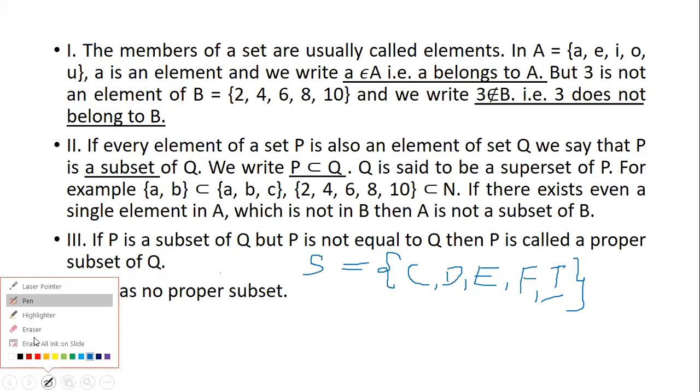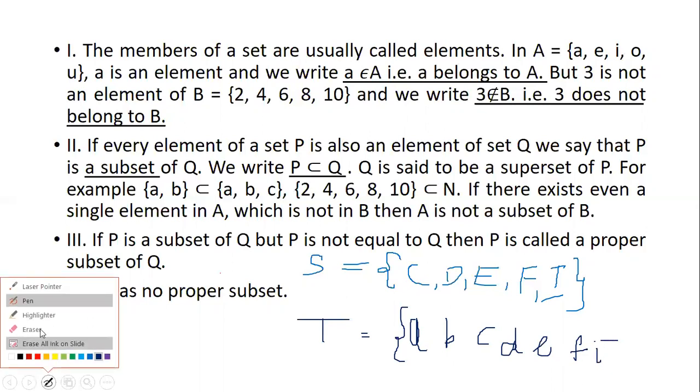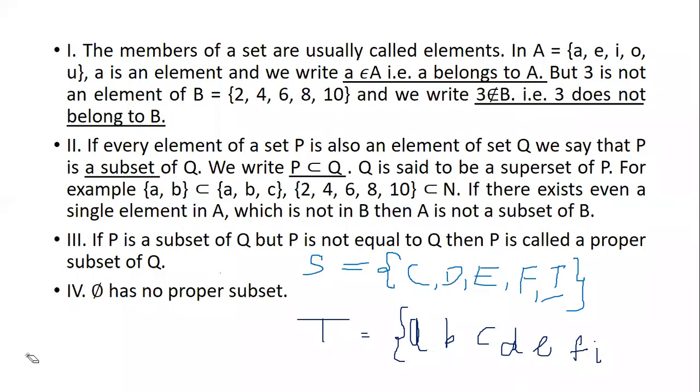Now, we have another set which is T. The T here, let's say it starts from A: A, B, C, D, E, F, I, and so on.